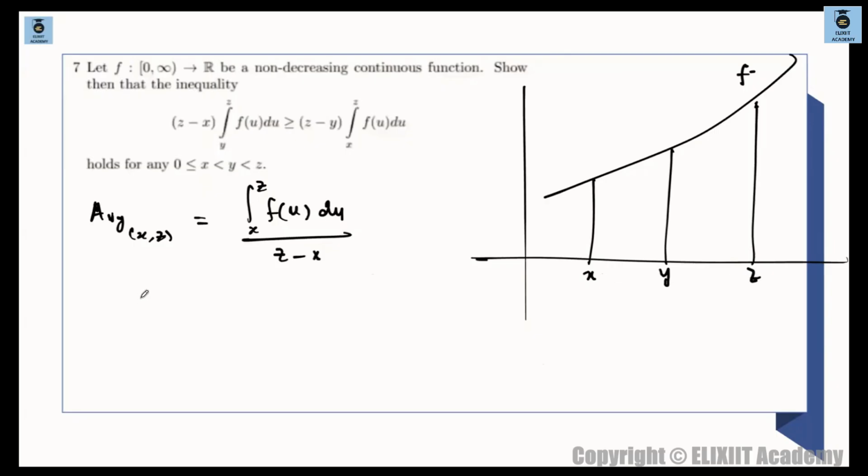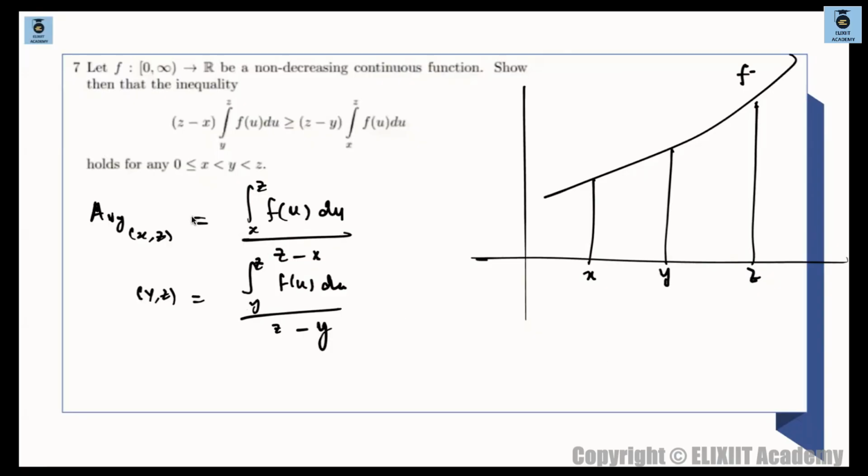And similarly the average value in this interval yz will be what? Y to z, f of u du divided by z minus y. ठीक है, चलेगा.